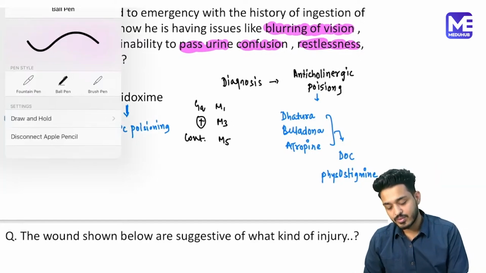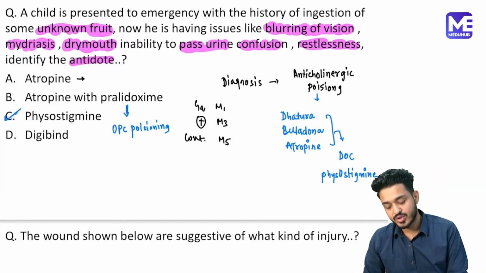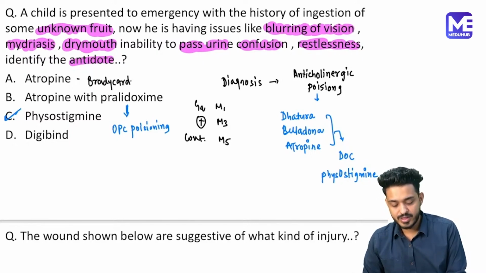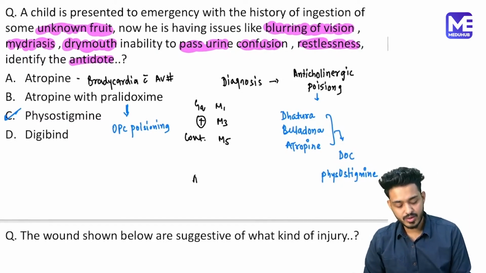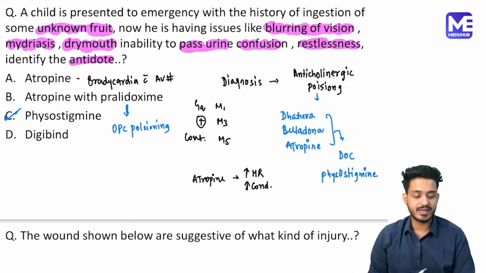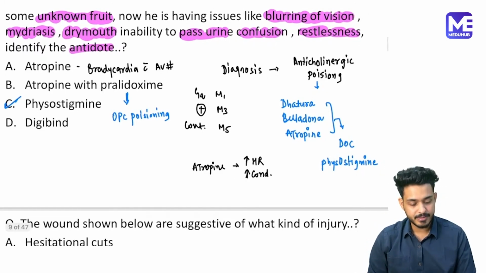In fact, this atropine I have taught you in medicine as well. It is going to be the drug of choice for bradycardia with AV block. Atropine का function क्या होता है? Atropine is going to increase your SA node activity. That is going to be increasing your heart rate. It will be increasing conduction, and that is what is happening here, right?